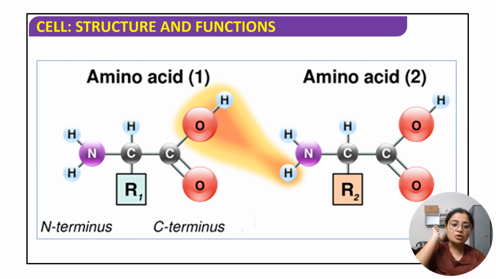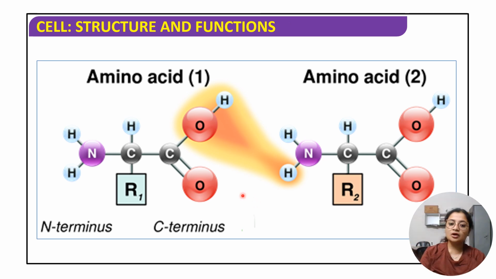So talking about amino acids, as I mentioned, the major important component of amino acid will be nitrogen. This is the nitrogen part of the N terminus, and this is the carbon part, that is the C terminus. And this is where we will be having the functional group. So depending on the functional group, each type of amino acid will vary.